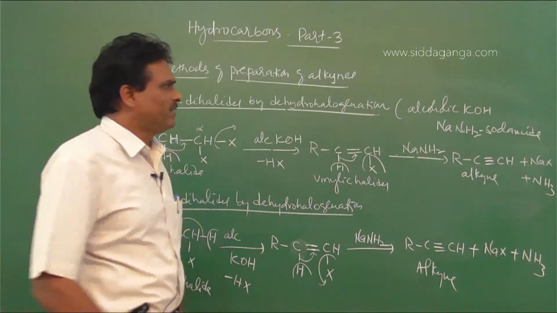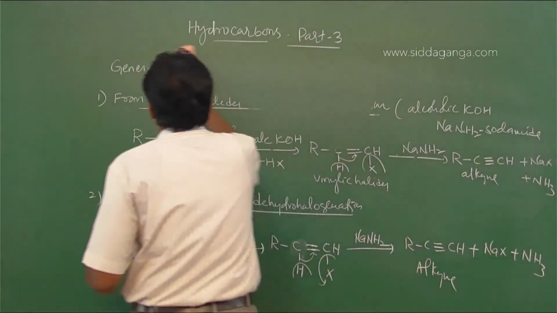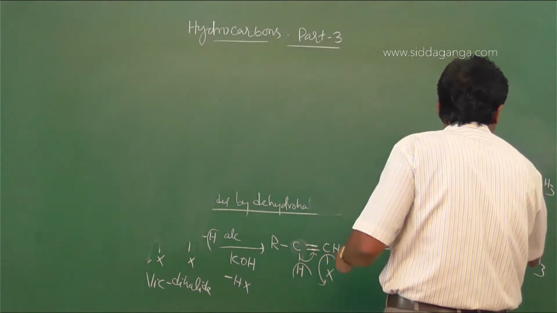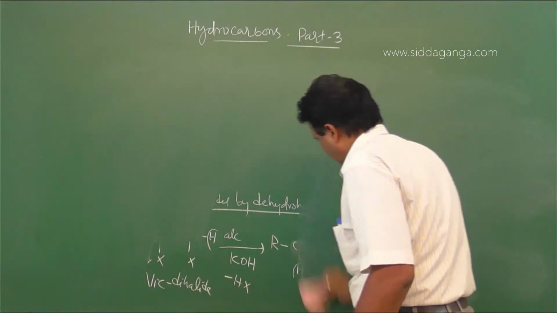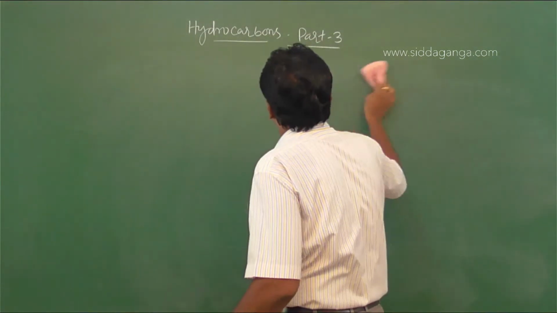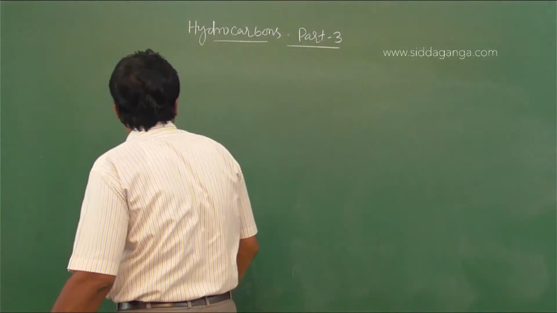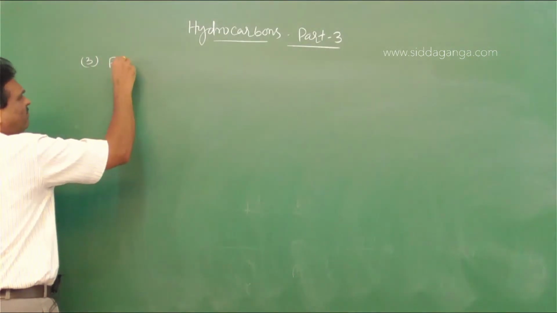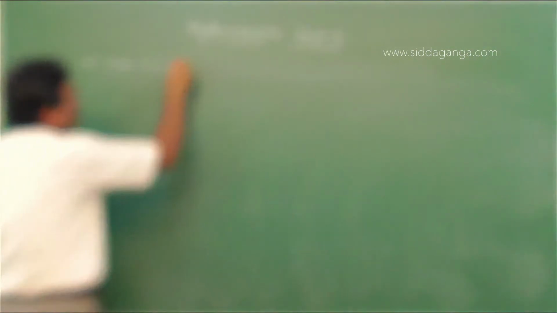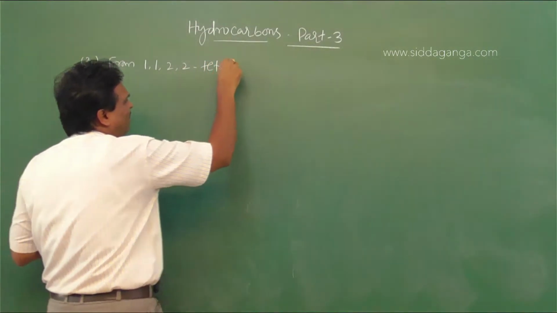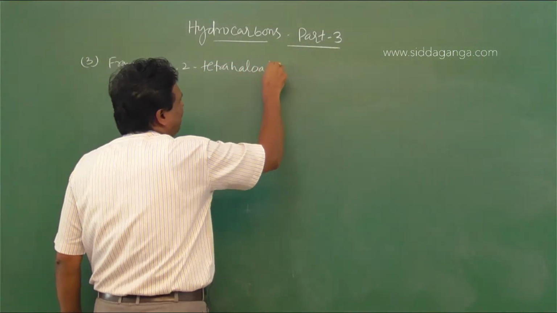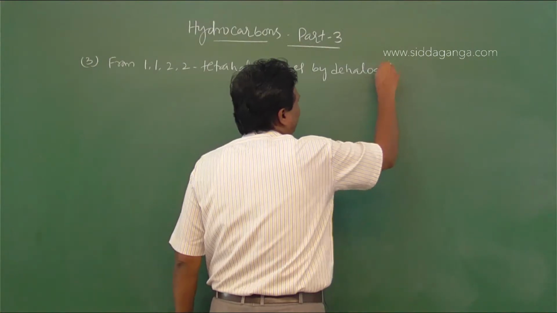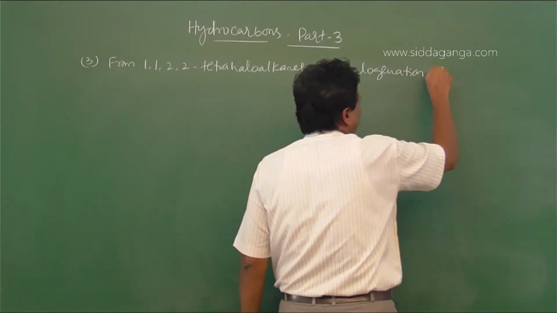So this is the vicinal dihalide, this is geminal dihalide. Clear? So the third method: preparation of alkyne from 1,1,2,2-tetrahaloalkanes by the dehalogenation method.